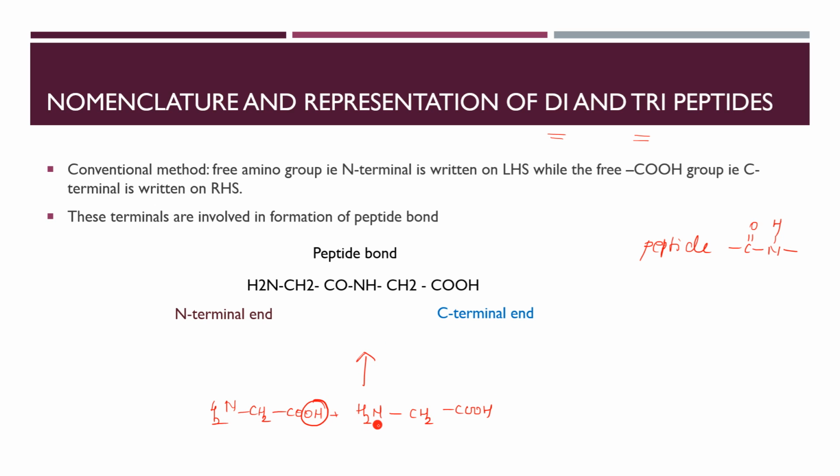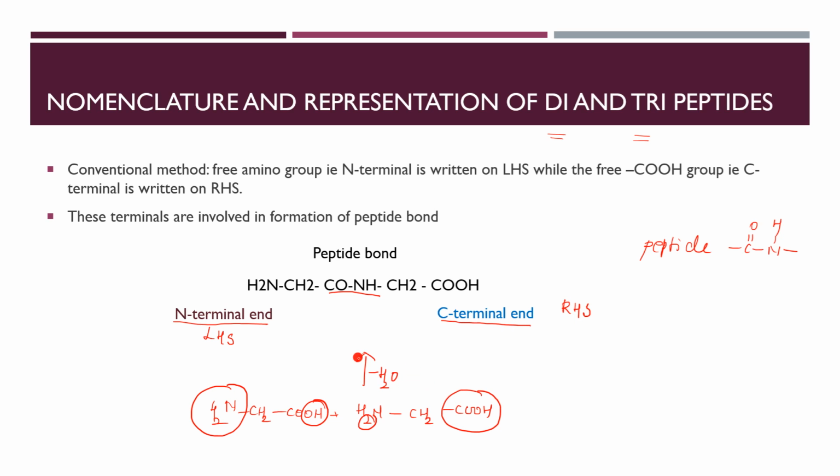So they will react to give you this product. OH and H will be eliminated. A condensation reaction takes place. Water is eliminated, right? So this is your peptide linkage. This NH2 group of one amino acid is free. We call it the N-terminal and we write it on the left hand side. This COOH group of the amino acid is free. We call it the C-terminal and we write it on the right hand side.